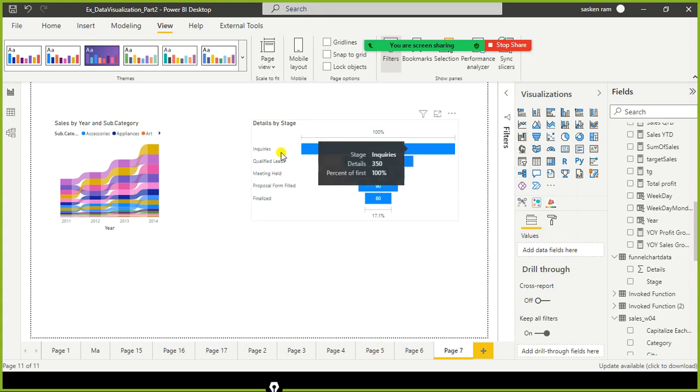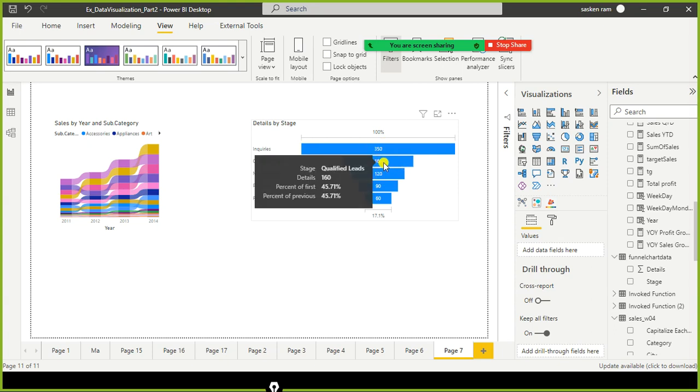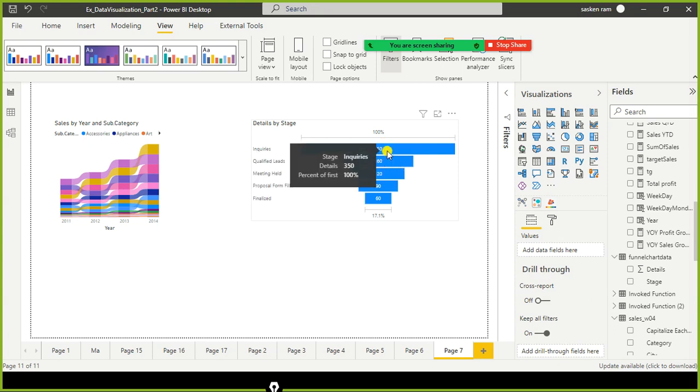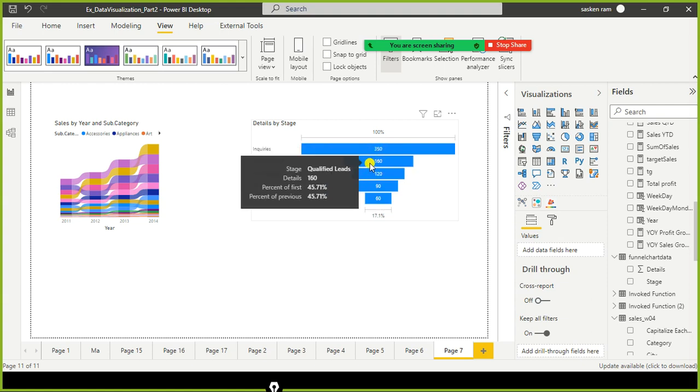So they say, hey, I'm interested in the product or service. And then what you do is you qualify, out of the 350 enquiries, how many of them are qualified leads. When they see the advertisement, they might think the product, whatever you are trying to sell or market, will meet all their requirements. But when you start discussing with them, they get to know, okay, hey, these features are not supported, and finally it boils down to 160.